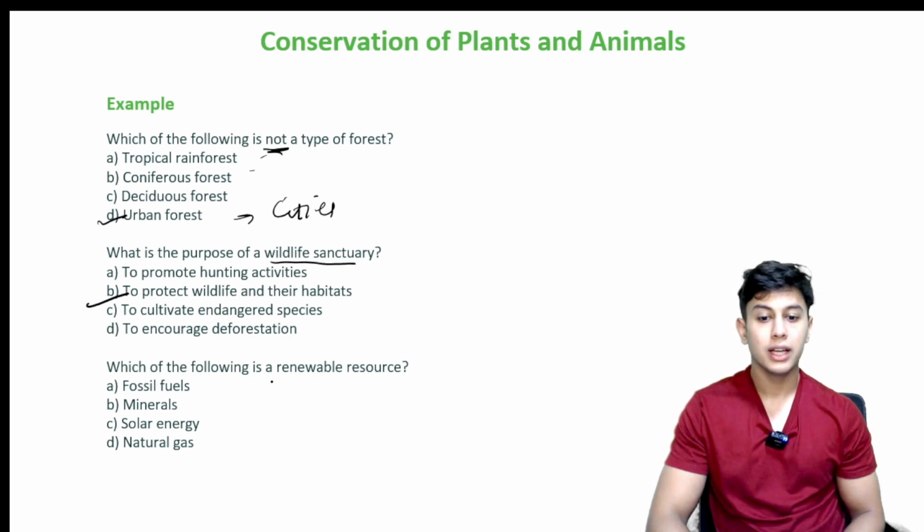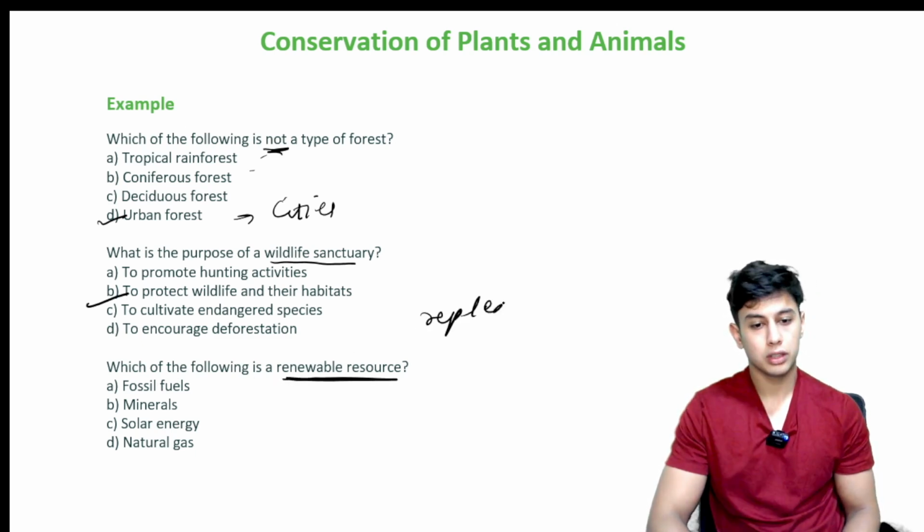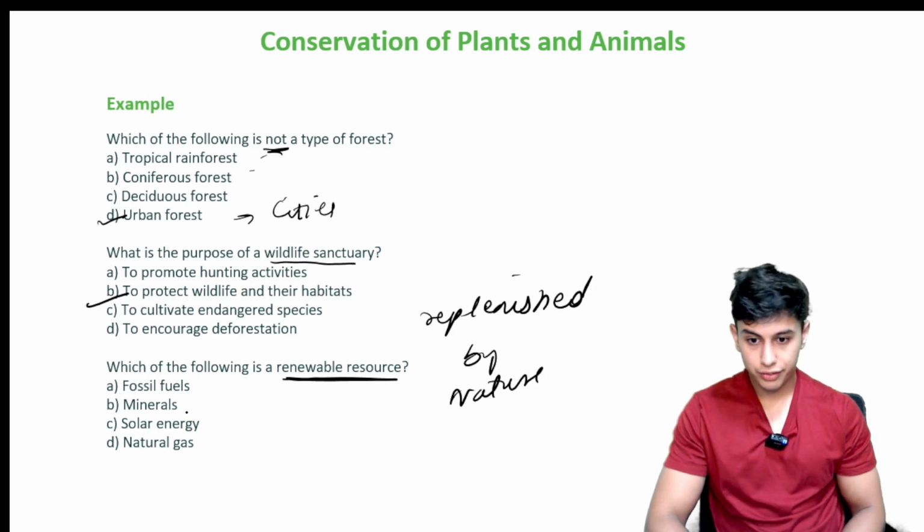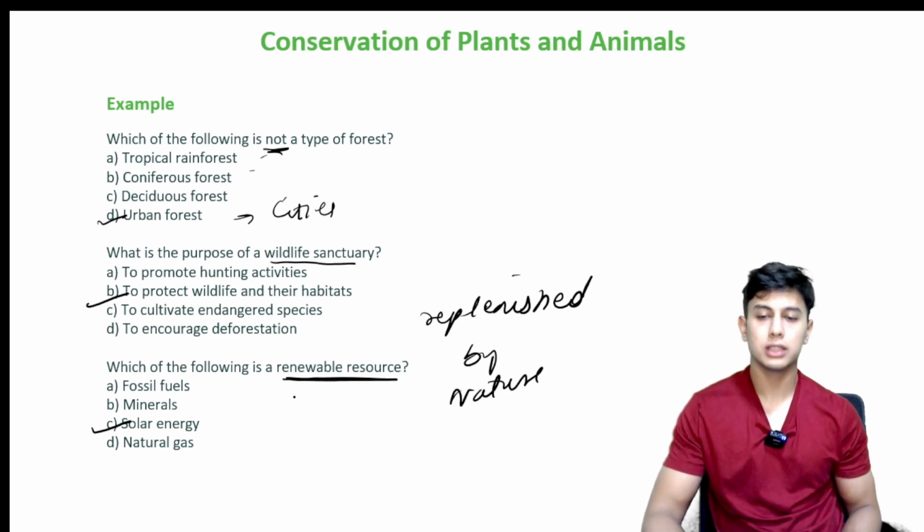Which of the following is a renewable resource? Renewable means it is replenished by nature. Fossil fuels, minerals, solar energy, natural gas. It is C, solar energy. Solar energy is abundant.